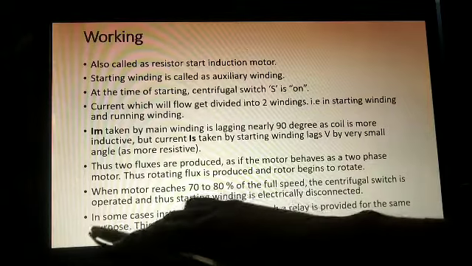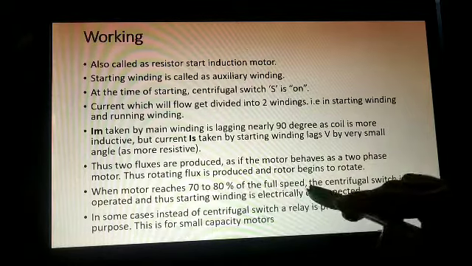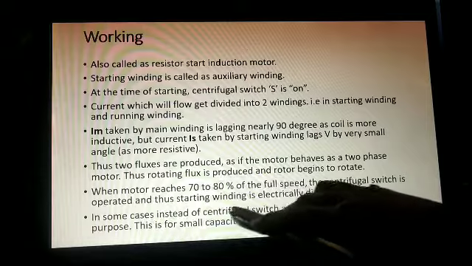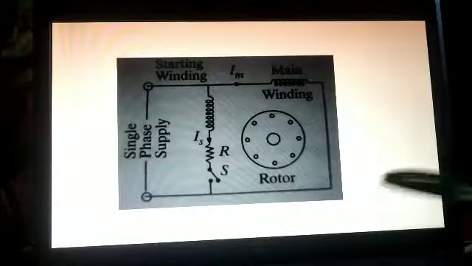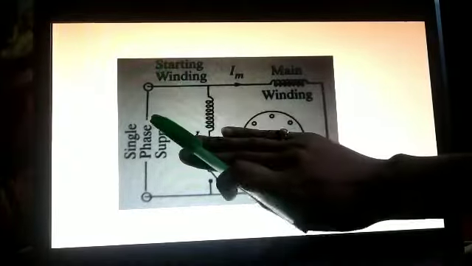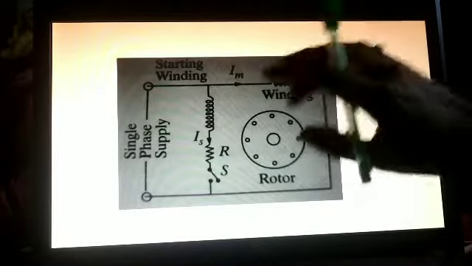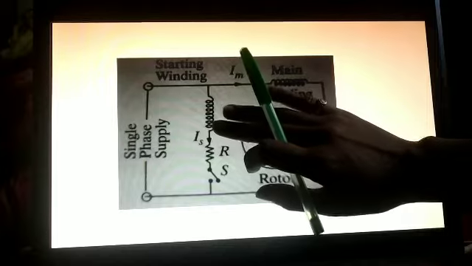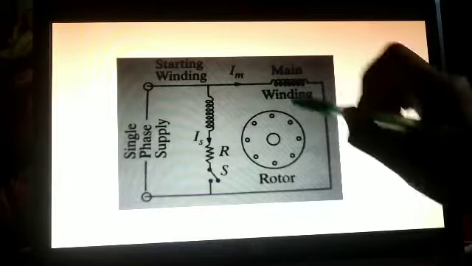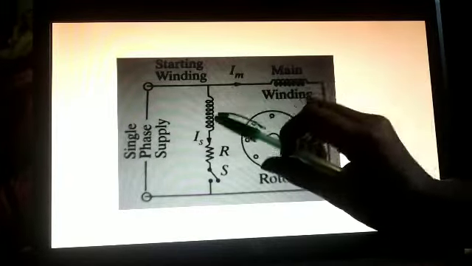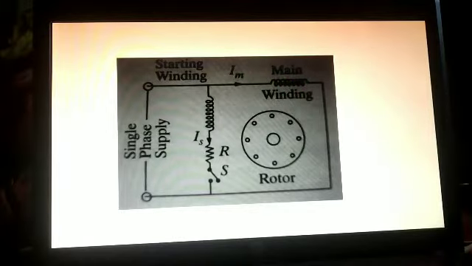So here the centrifugal switch is operated and the starting winding is electrically disconnected. Now this winding gets disconnected and our motor will work on the main winding only. So what is the use of this starting winding? To make the motor self start, we use this starting winding. I hope everything is clear.